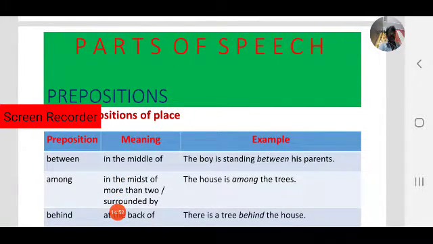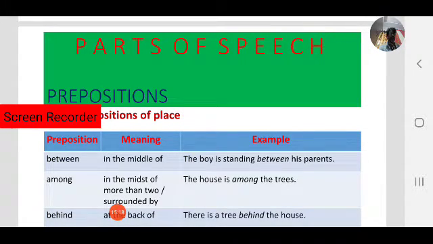Let us see some more examples, for example, between. Observe the table. It is also very important for you to observe how the preposition of place is used. Using prepositions is one of the most difficult areas in English. The only way to learn prepositions is to observe how they are used in a sentence, in writing or in speaking.